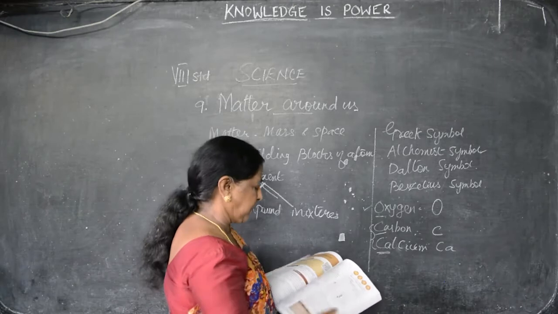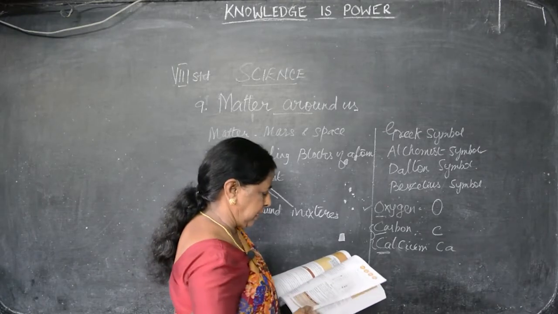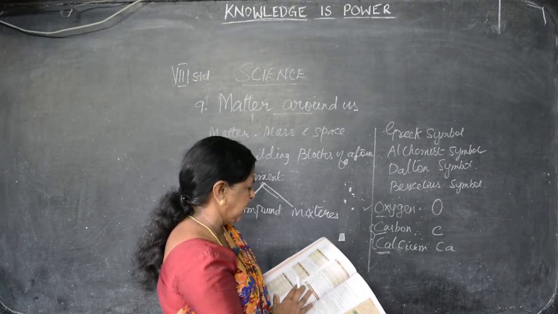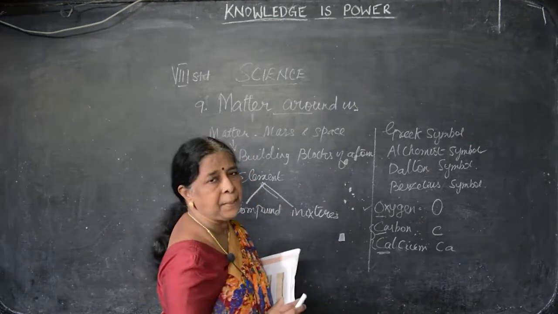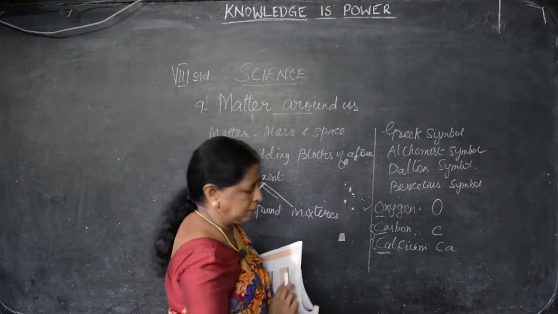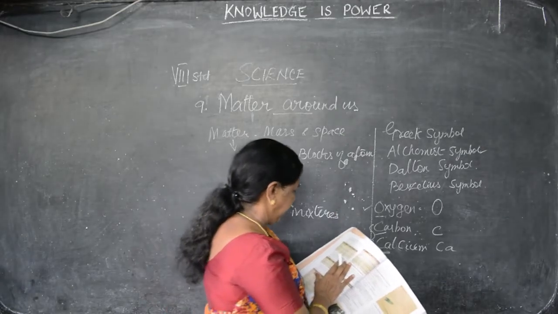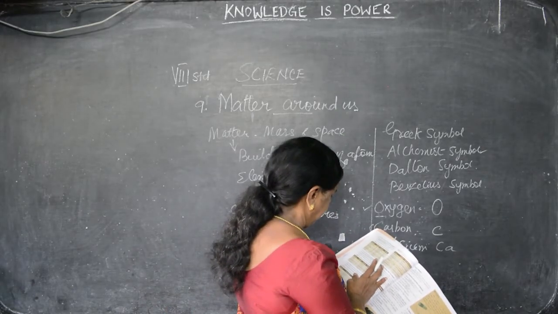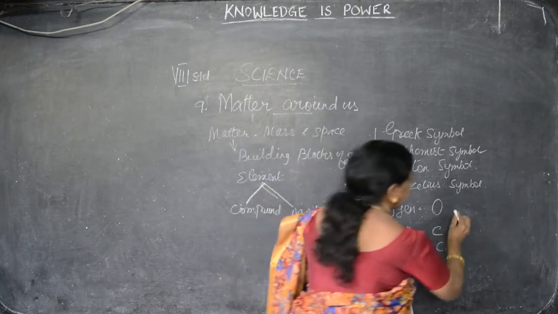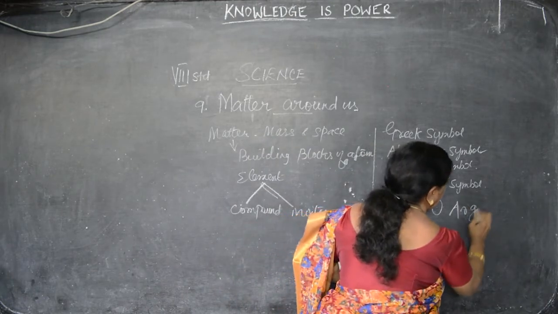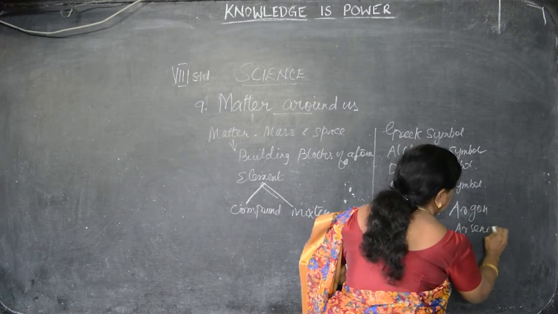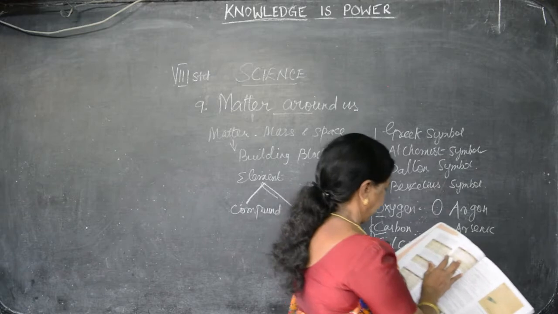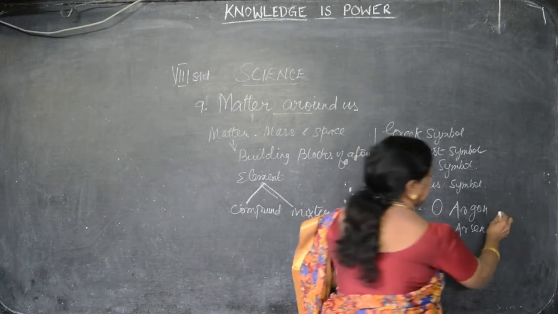So, either we take the first letter, or else the first letter and second letter. In some other cases, both the first letter and second letter are the same. In that case, you have to go for the third letter. For example, argon and arsenic.